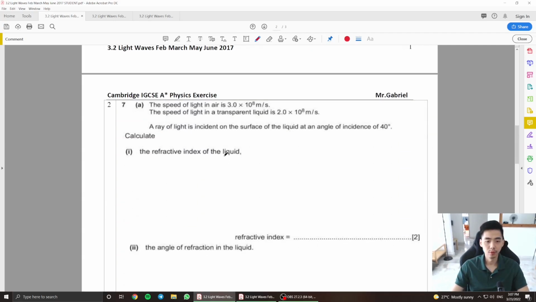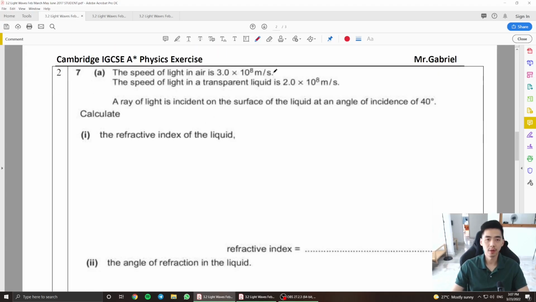Alright, then moving on to the next question here. The speed of light is 3 times 10 to the power of 8. This is going to be your c. The speed of light in a transparent liquid is going to be 2 times 10 to the power of 8. This is going to be v. A ray of light is incident on the surface at an angle of incidence of 40 degrees. This is your incident angle. Calculate the refractive index of the liquid. In this case, I have to use the c over v formula, which is going to be 3 divided by 2, which will give me exactly 1.5 here. You're supposed to get 1.5 here.